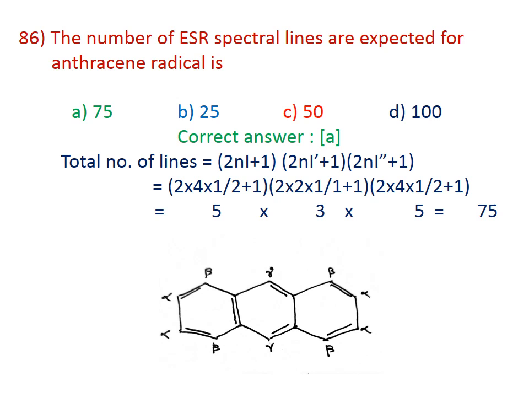You substitute the values. The total number of lines is (2N_i I plus 1), (2N_i' I plus 1), (2N_i'' I plus 1). That will be equal to (2 into 4 into half plus 1), (2 into 2 into half plus 1), and (2 into 4 into half plus 1). That will be equal to 5 into 3 into 5, which equals 75. The correct answer is A.